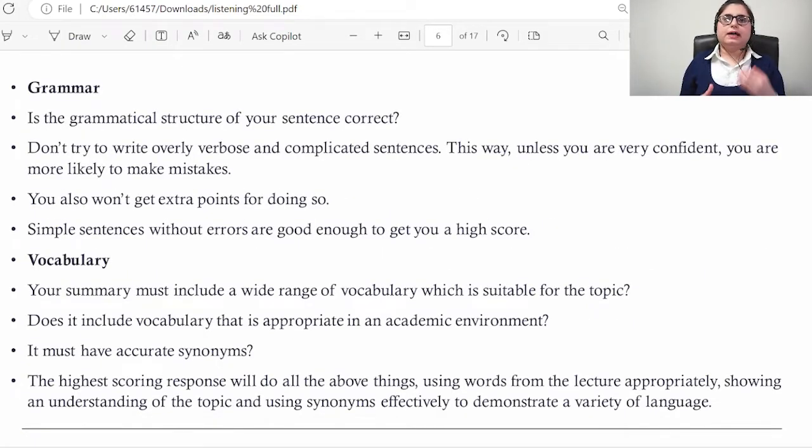The other factors are grammar and vocabulary. Grammar means the structure of the sentences you write in your summary is correct. Don't go for writing complicated words or sentences. Choose simple structures or phrases so that your summary looks meaningful and grammatically correct. The second thing is vocabulary. You must use a range of vocabulary and not keep repeating the same words. You can use synonyms or good keywords, and that will help you get score in vocabulary.